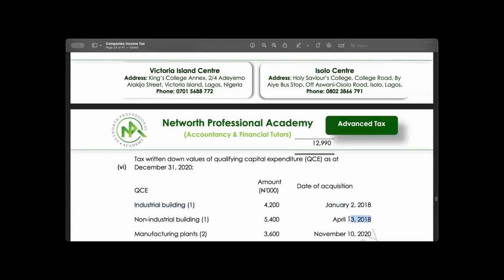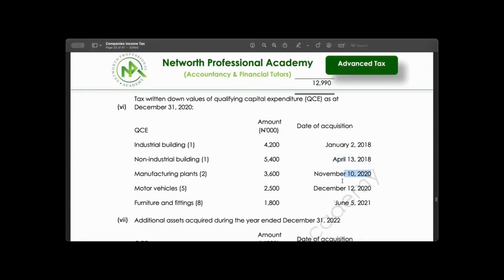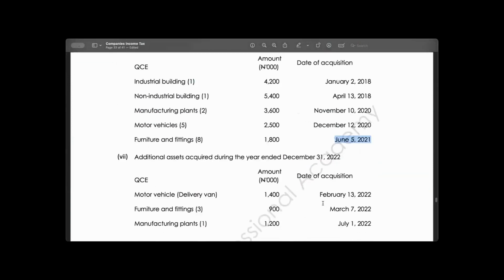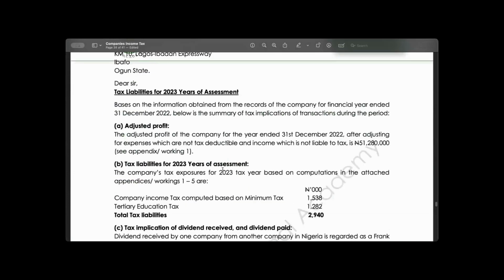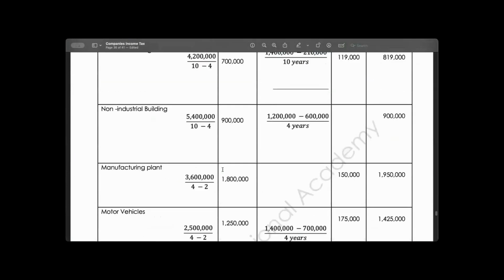The same thing for this one. But for this one, this asset would have only used 2 years. This would have only used 1 year before we bring it on. Now, in year 2022, we acquire additional assets. Those additional assets that we acquired in 2022, we are going to introduce them for the purpose of capital allowance also. So let's go and look at the way we calculated the capital allowance.